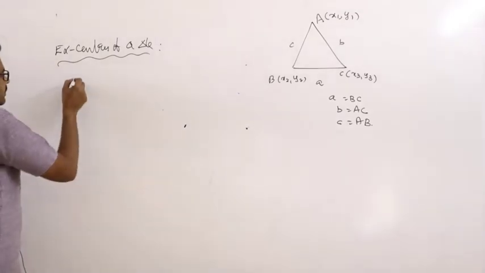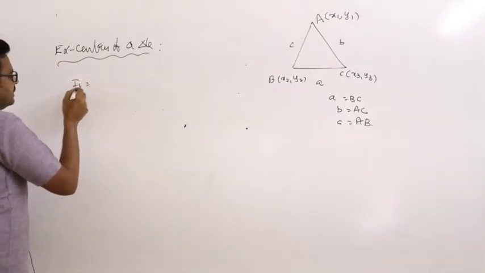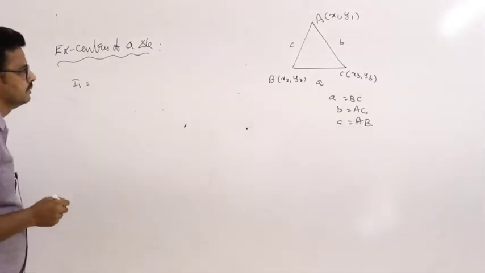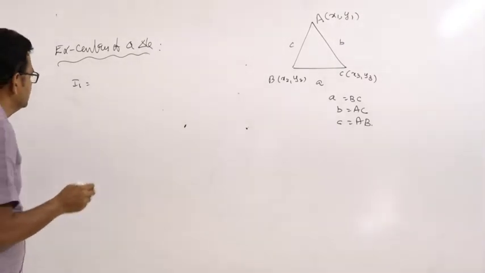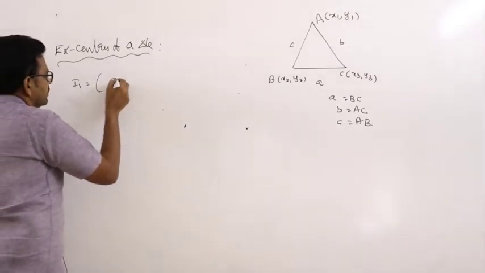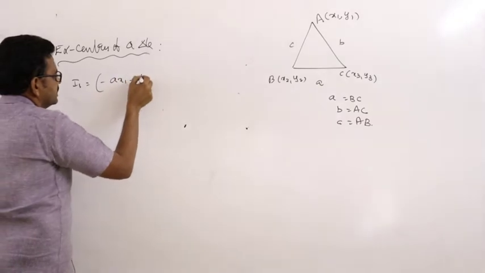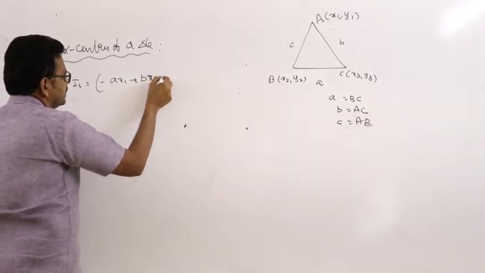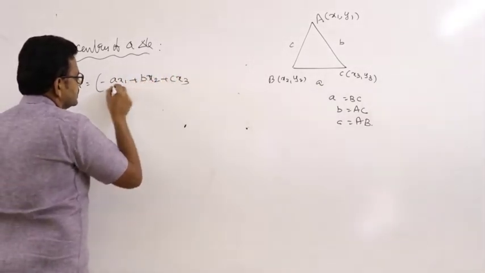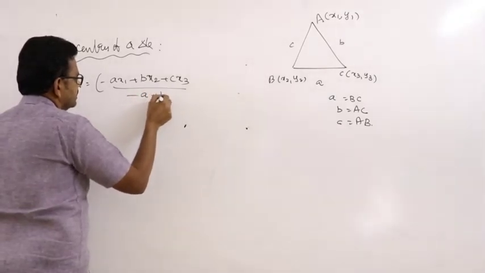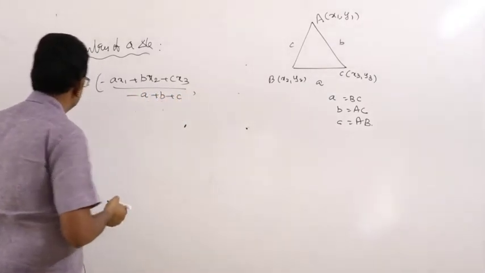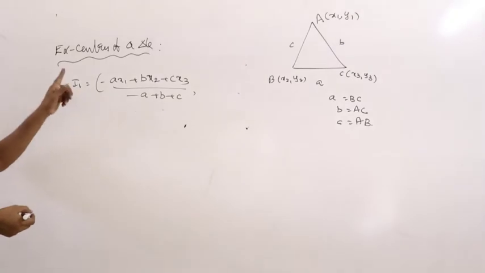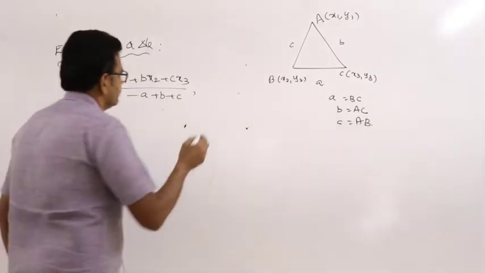Now, I1 means the excenter opposite to vertex A. How to find I1? This is the formula: I1 x-coordinate is minus a x1 plus b x2 plus c x3, divided by minus a plus b plus c.